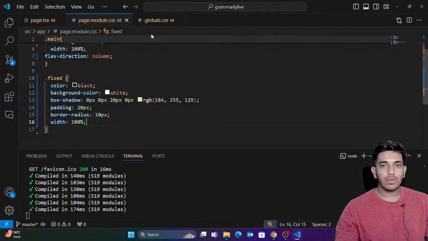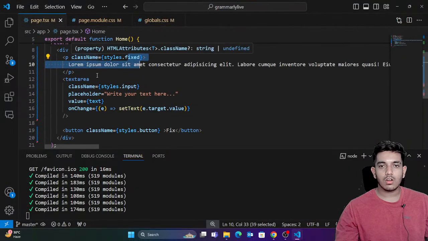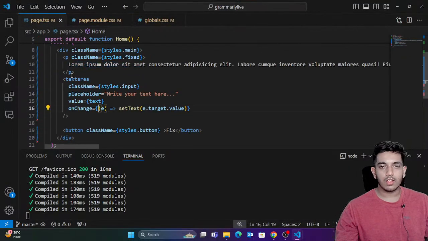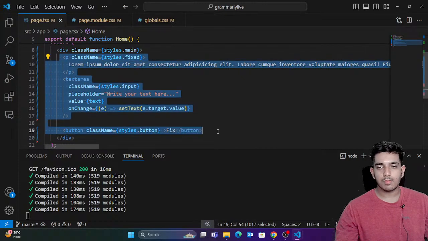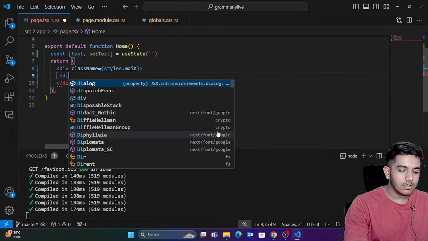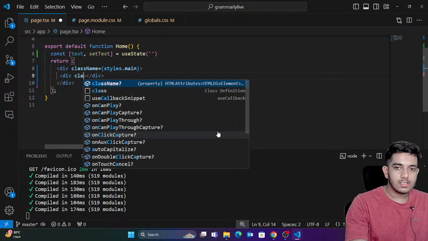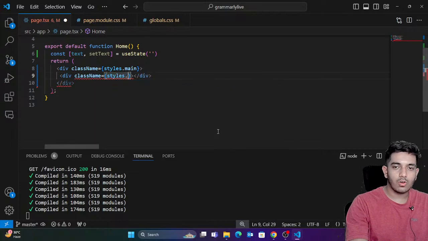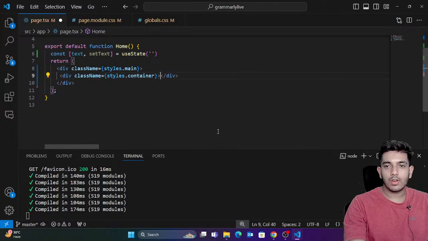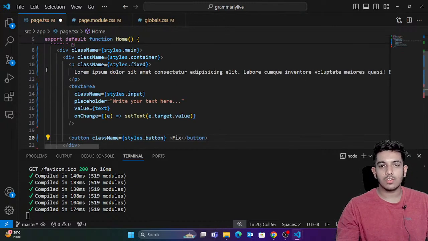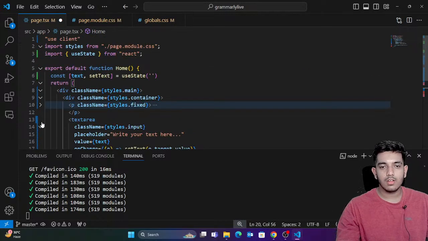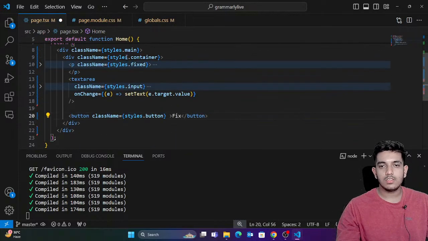Now I think one more thing which we need to do is I'll just cut this part and create a division. I'll give it a class name of styles dot container. Inside this I'm gonna paste these three things. Perfect. So you can see these three things are here.